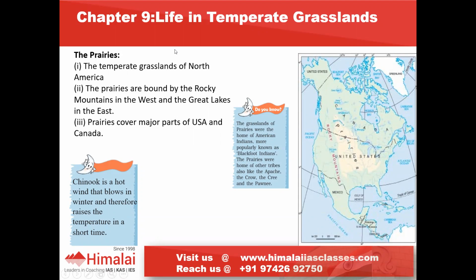In this chapter, we are going to discuss life in temperate grasslands, especially prairies as well as South African velds. Here, prairies are bound by the Rocky Mountains towards the west and the Great Lakes towards the east. And where can we find this? It covers major parts of USA and Canada.